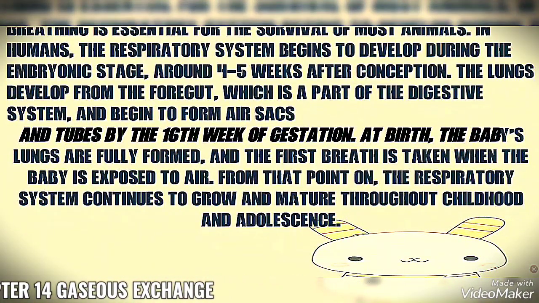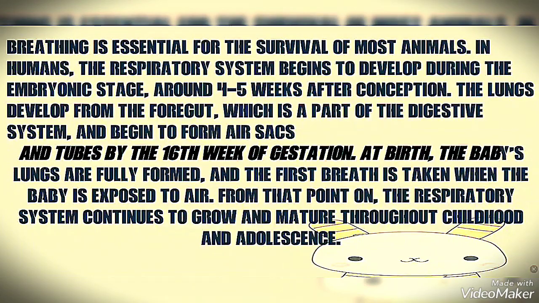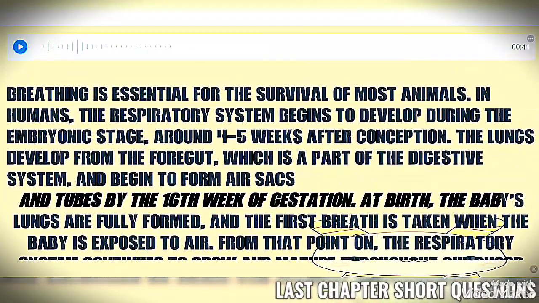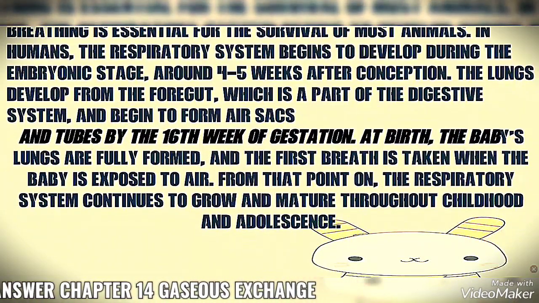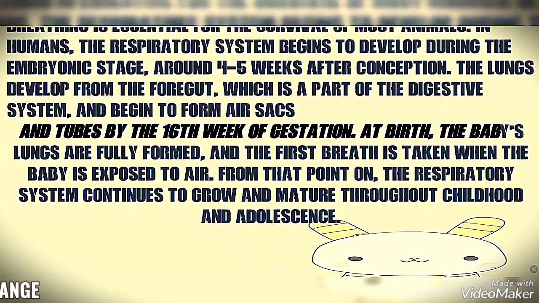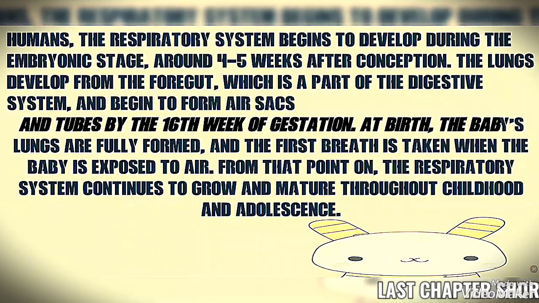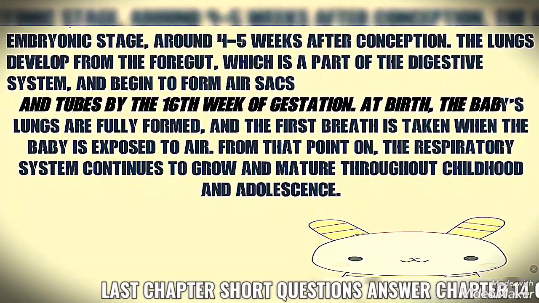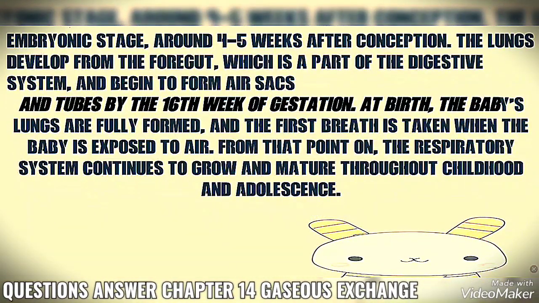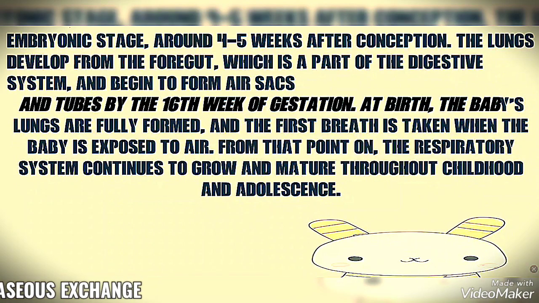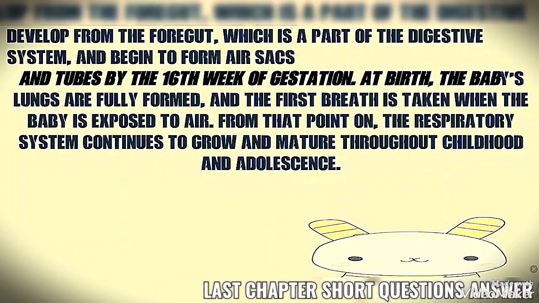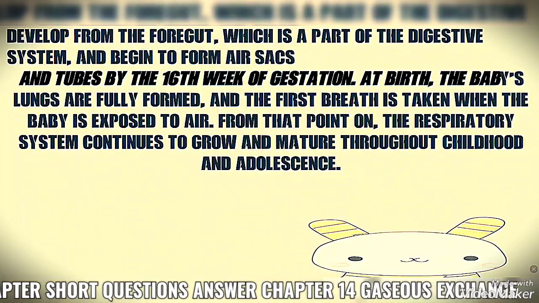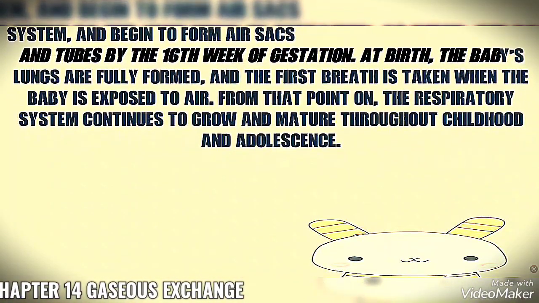And this is the answer. I'm gonna read it for you. Breathing is essential for the survival of most animals. In humans, the respiratory system begins to develop during the embryonic stage, around 4 to 5 weeks after conception. The lungs develop from the foregut, which is a part of the digestive system, and begin to form air sacs and tubes from the 16th week of gestation.